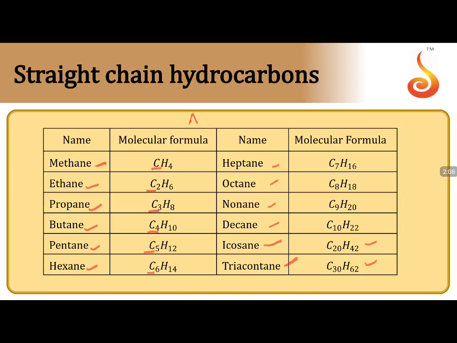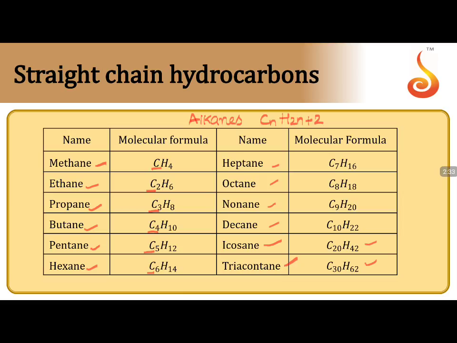All this comes under the category of alkanes, whose general formula is CnH2n+2. The alkenes general formula is CnH2n. The alkynes general formula is CnH2n-2.